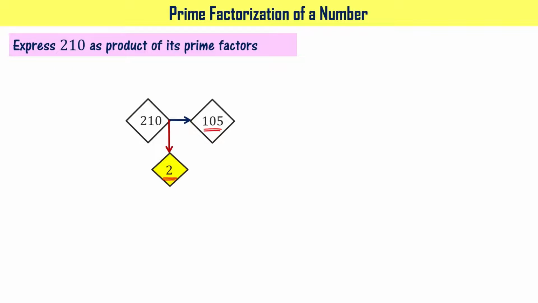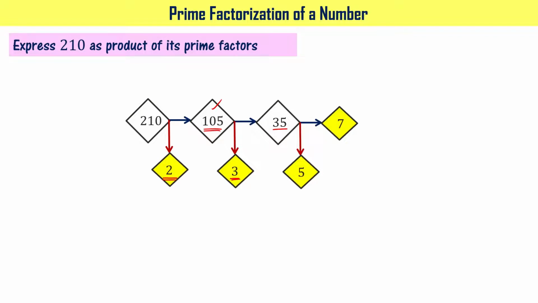So now let me write this composite number as a product of one prime number and another composite number. The prime number is 3 here. 3 times 35 is 105, right? Now let me write 35 as 5 times 7. Here both the numbers are prime numbers. That's why we stop here, right? 2 times 3 times 5 times 7 is 210.